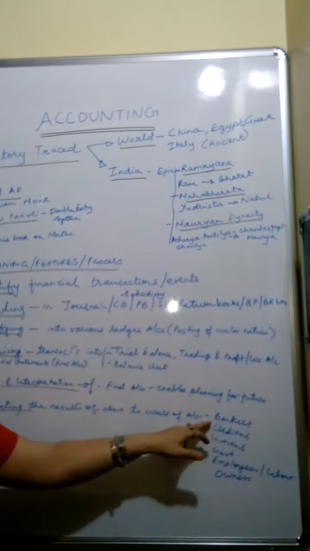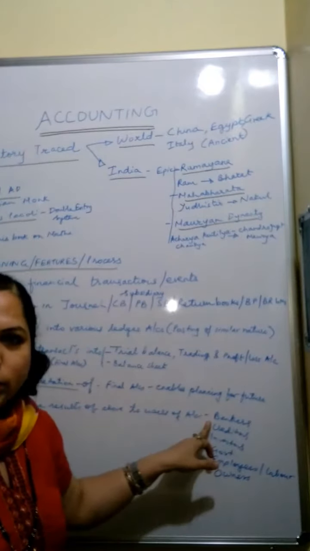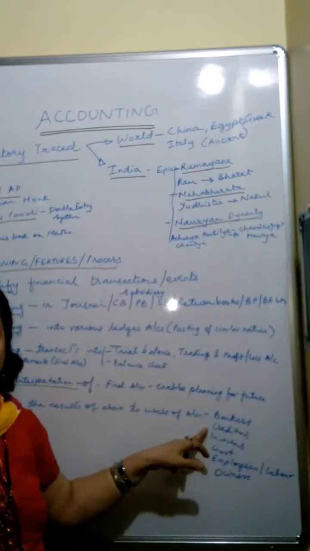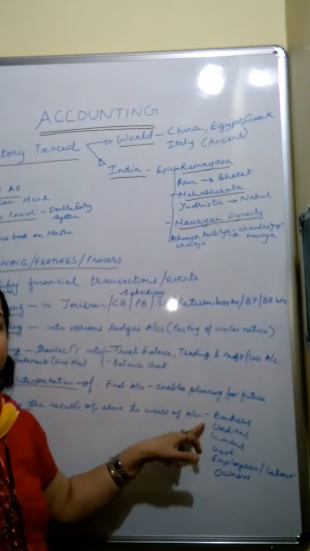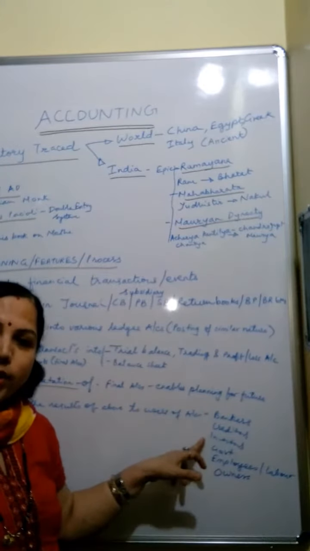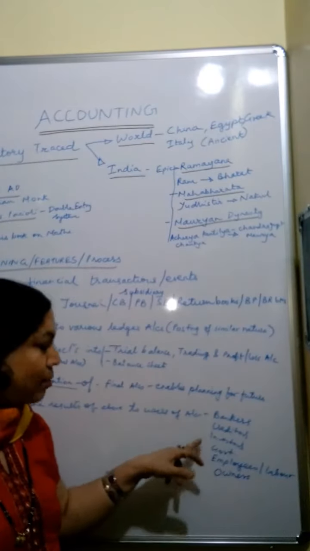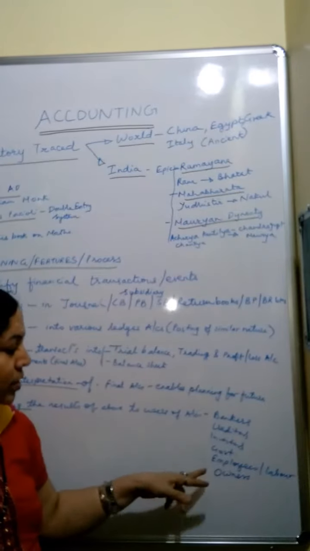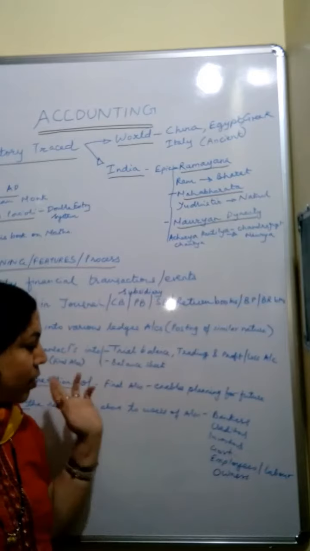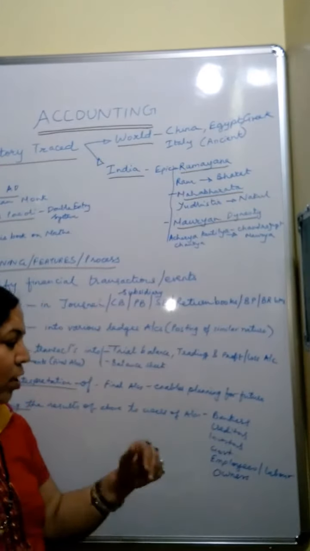Users of accounts may be the bankers who sanction and advance the loans to the business, the creditors who give material to the business on credit, or even advance money for the business, then the investors who invest in the business, or the owners for that matter, who have invested their amount in the business, because they need to know whether their business is running into losses or profits. So this information will help them to take future informed and rational decisions.